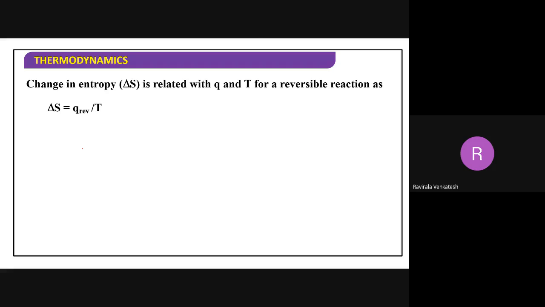Now, the formula of entropy. If you observe, the change in the entropy relates to temperature, and it is called change in the entropy. But here, you have to consider reversible reactions. For a reversible reaction, you have to consider the heat. Delta S is equal to Q by T. This formula is important; you have to remember it. We'll get many problems on this one. What is the meaning of delta S? S final minus S initial, otherwise S initial minus S final. S2 minus S1.